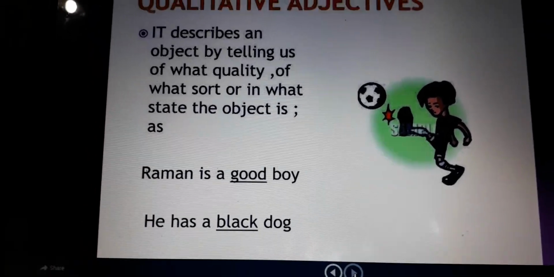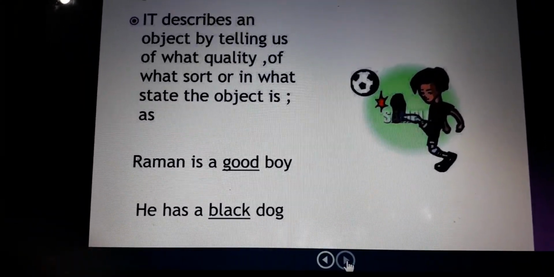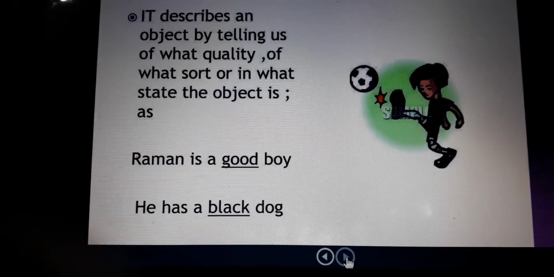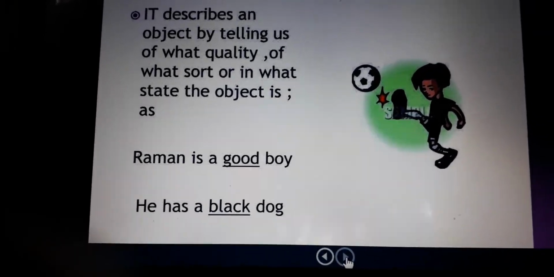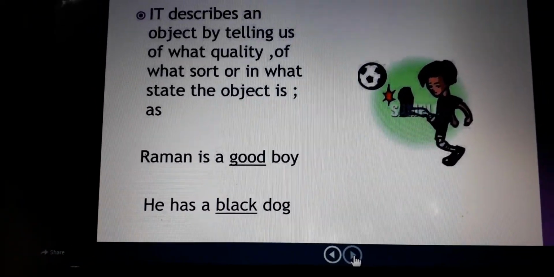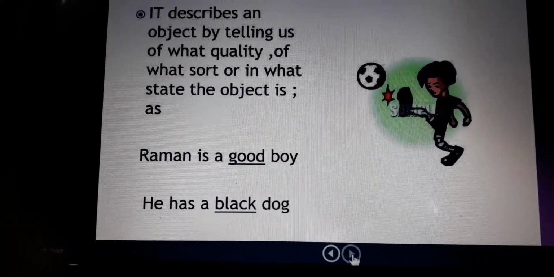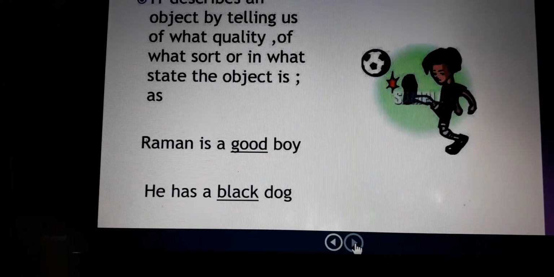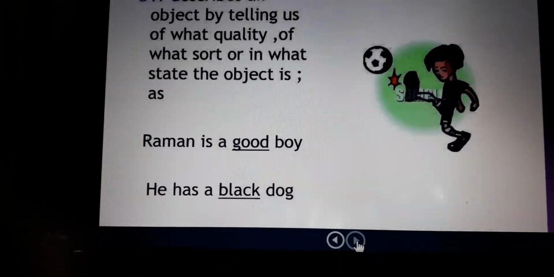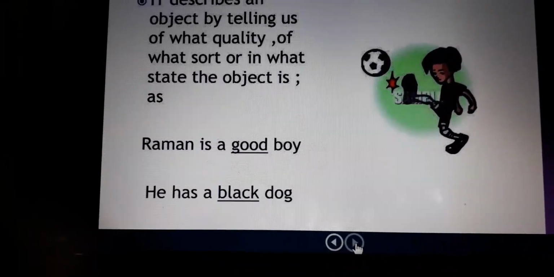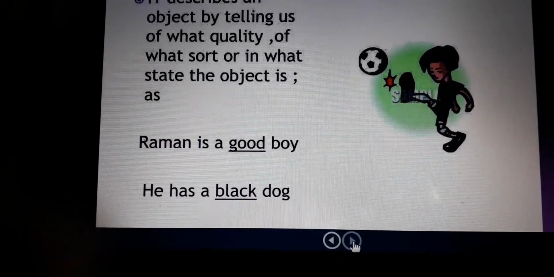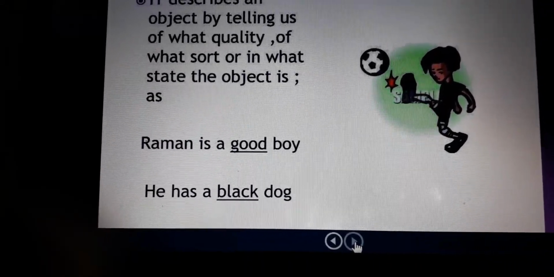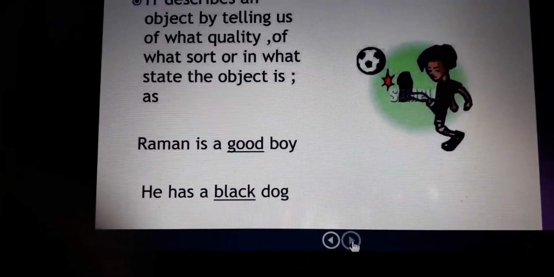Suppose the example is Raman is a good boy. We know Raman is a boy, but what kind of boy is Raman? Good. So, good is the adjective here. He has a black dog. Now, he has a dog of which color? Yes, black. So black is the adjective here.